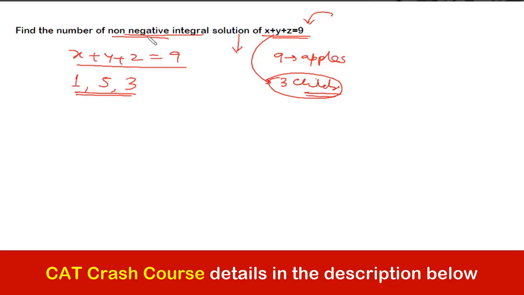The different ways in which you can write 9 as a sum of 3 numbers will be your solutions. Can I say this question is nothing but the previous question? The only thing is previously it was 8 apples, now it is 9 apples. So the value of n is 9, the value of r is 3. So directly we can apply the formula, which is 9 plus 3 minus 1 c 3 minus 1, which comes out to be how much? 11 c 2, or 55, as you people are suggesting.